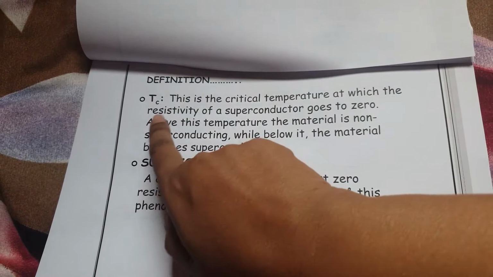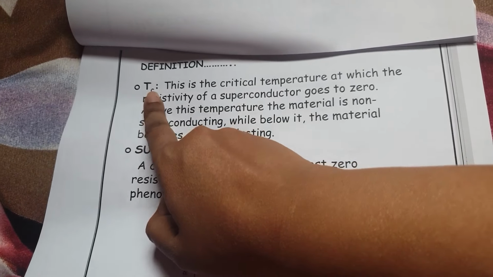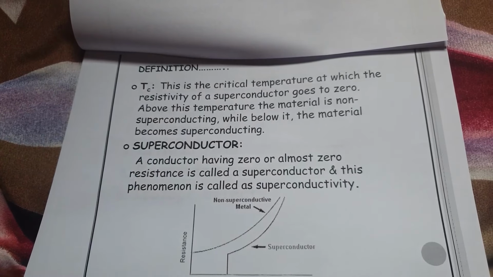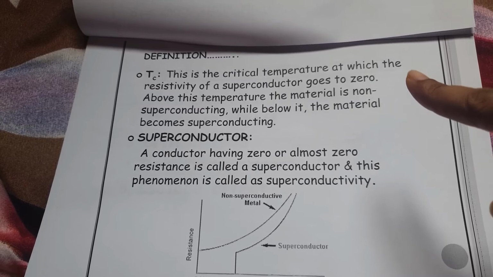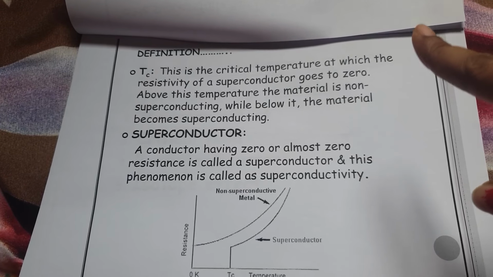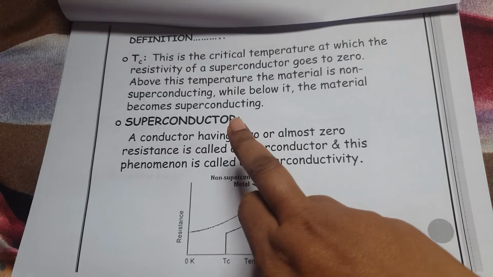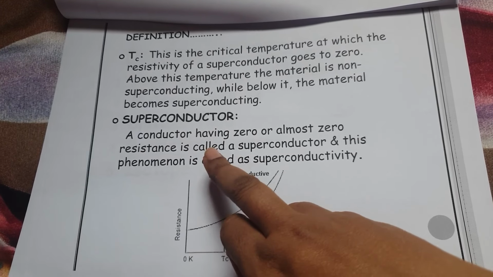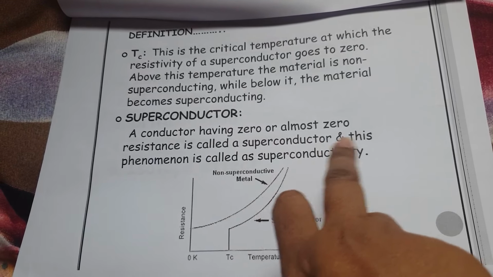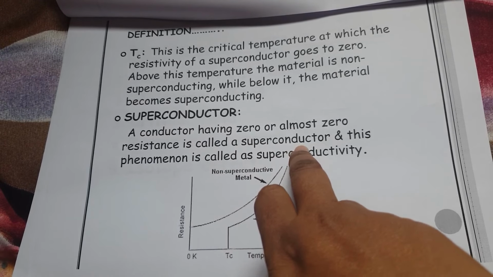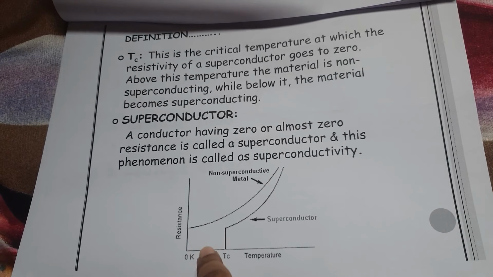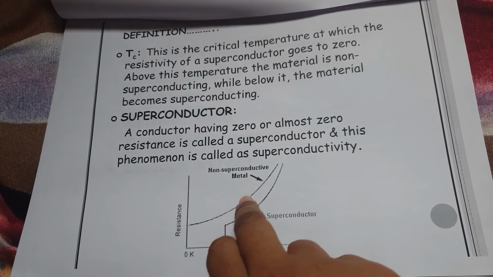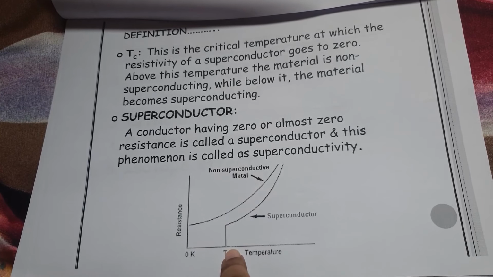So critical temperature is very important. What is critical temperature? It is the temperature at which resistivity of a superconductor goes to 0. That means, in other words, conductivity is very high. Now what is a superconductor? A conductor having 0 or almost 0 resistance is called a superconductor, and this phenomenon is called superconductivity. So we can see the difference between a non-superconducting material and a superconductor.